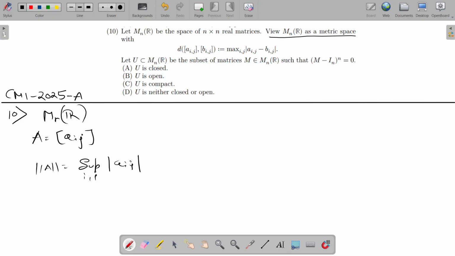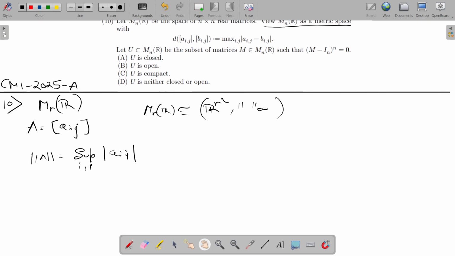So we can think of M_n(R) with this metric as basically R^(n squared) with this infinity norm, or the sup norm.